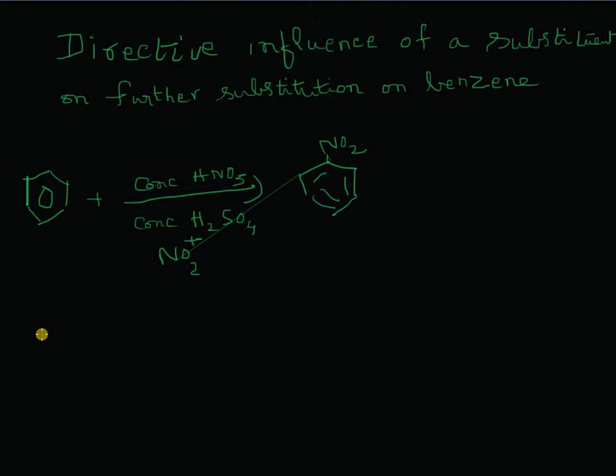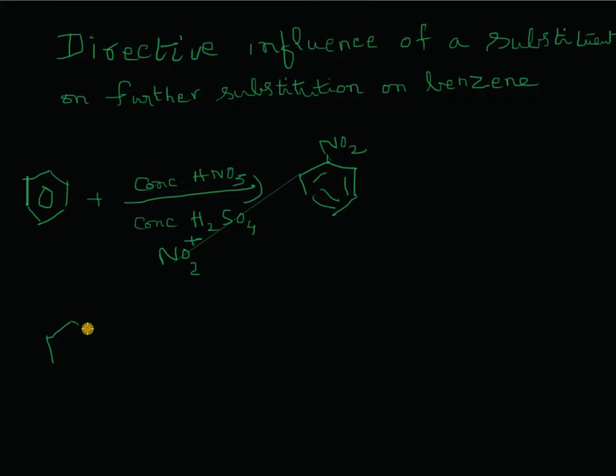Now it takes place thus. At first, one of the three double bonds of the benzene molecule polarizes and causes an electron shift, producing a negatively charged carbon and a positively charged carbon. Now, the nitronium ion makes an attack on the negative carbon.